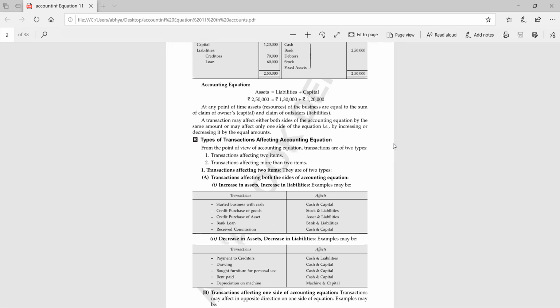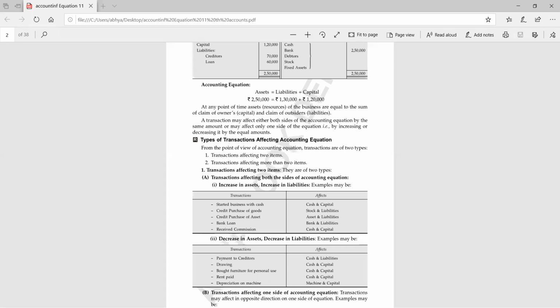Yes, ma'am. So my question is for Piyush. The question is this: after starting your business, after 1 or 2 years, you have invested 50,000 more in your business. So which two accounts are going to be affected?